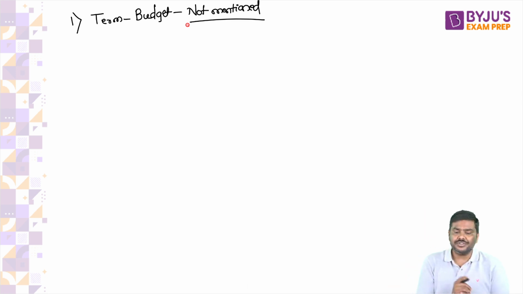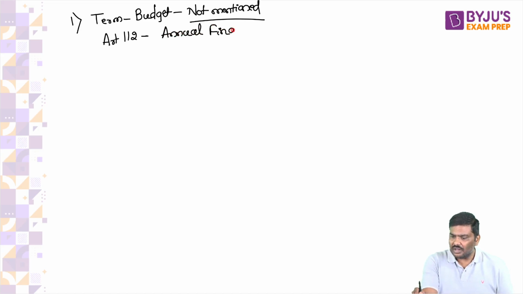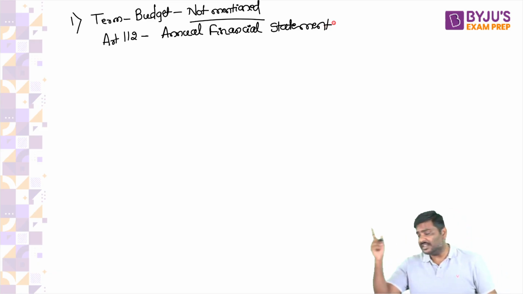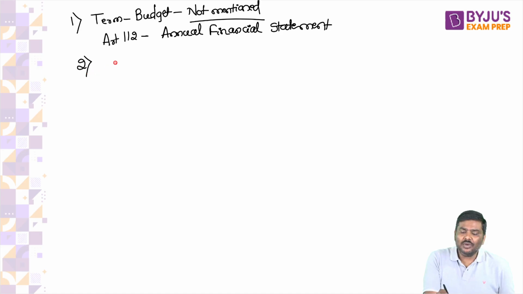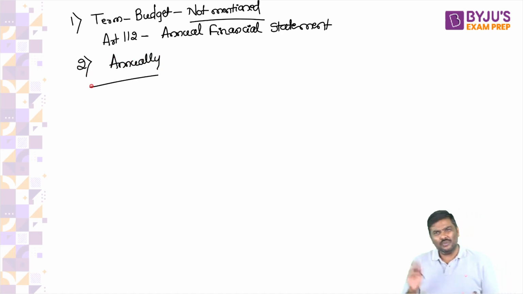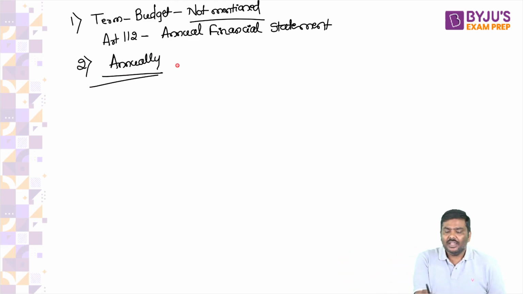What is mentioned in the Constitution of India? Under Article 112, there is a term called annual financial statement, AFS. That is mentioned in the Constitution of India. Now, point number two. Annually, the union government will present the union budget. I'll talk about union budget, don't worry about state government budget, focus on union budget.